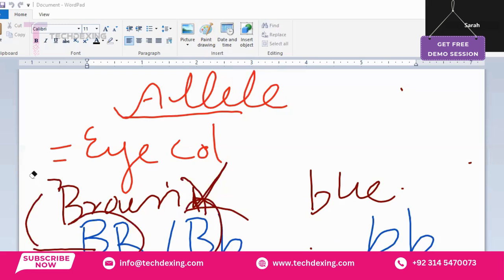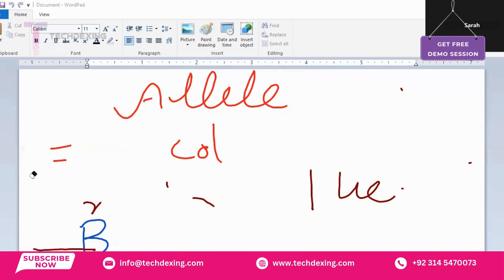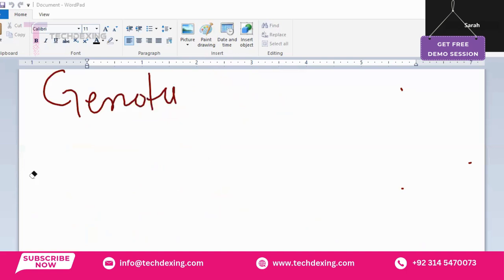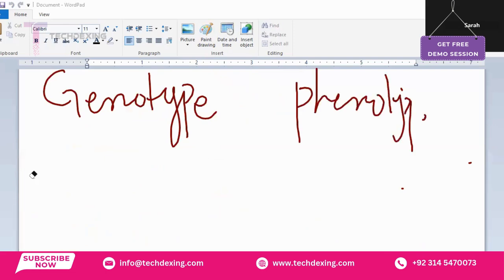Any confusion up till now? No. All right. So that's about alleles and dominant and recessive alleles. Okay. For the exam point of view, there is also another important question. They may ask in an exam about genotype and phenotype. Is it present in your book? Yes. So let's discuss genotype and phenotype, right?